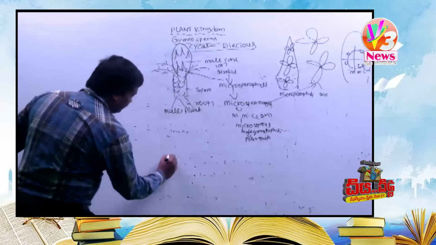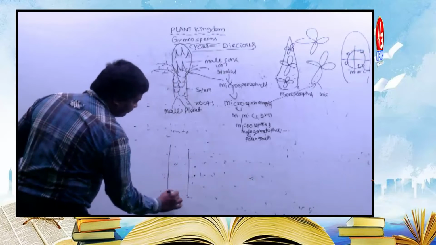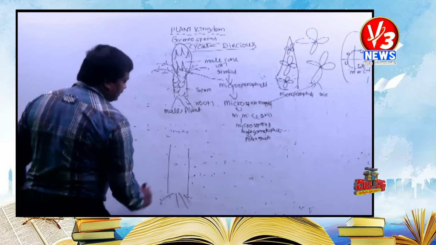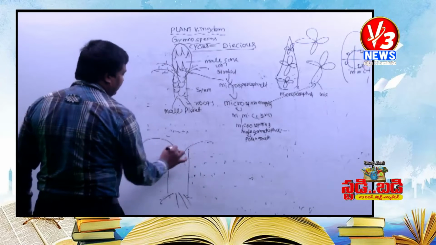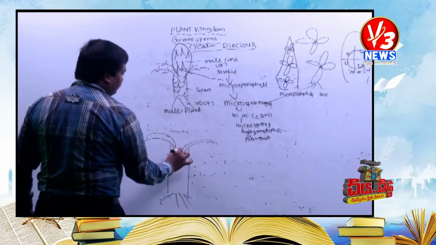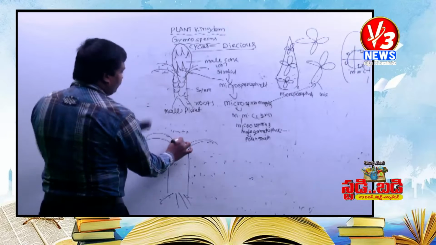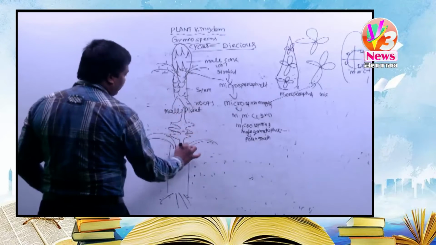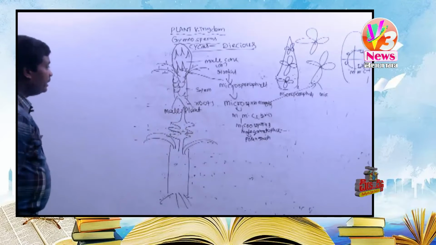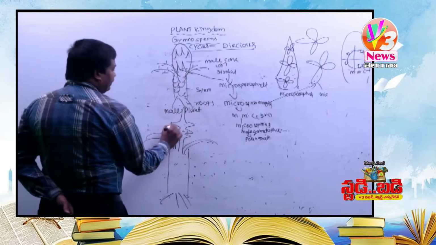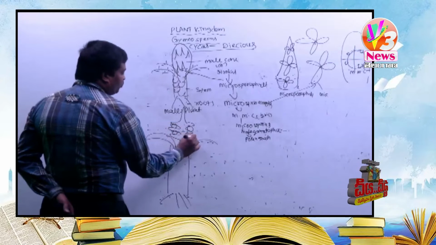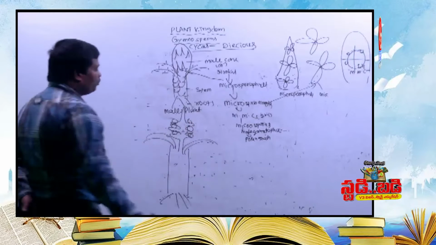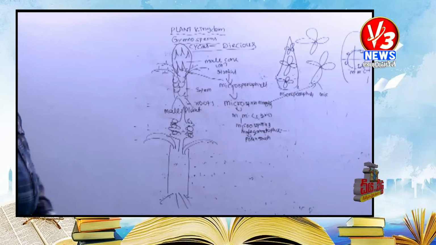The female plant is also differentiated into roots. This is the stem, and this is the leaves. Then later, instead of the male cone, what does it produce? Megasporophylls. Each megasporophyll contains ovules. 2 to 8 ovules are present on the megasporophyll.